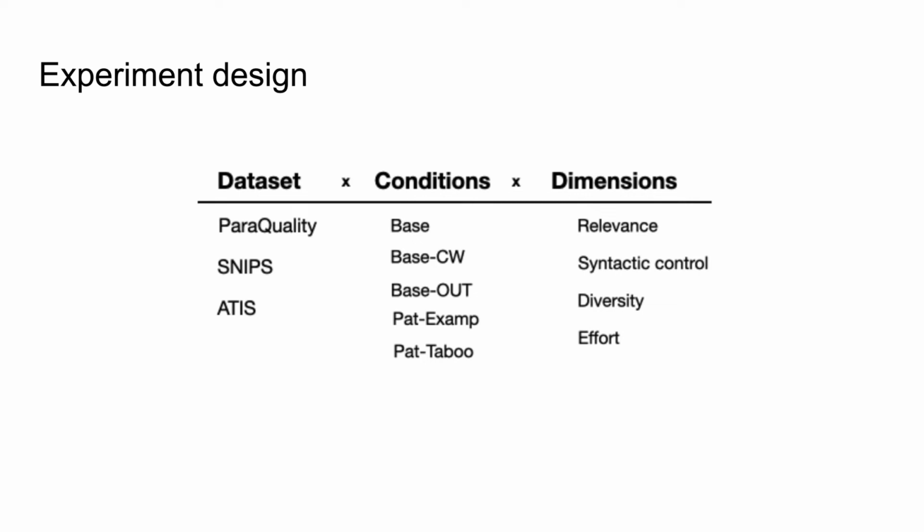Our experimental conditions compare the 2 prompts we propose against 3 baselines representing multi-stage approaches to diversity from the literature. Finally, we analyze our results from different angles, such as the relevance of the paraphrases produced in each condition, how much syntactic control our prompts can introduce, the resulting syntactic diversity, and the effort incurred on workers.